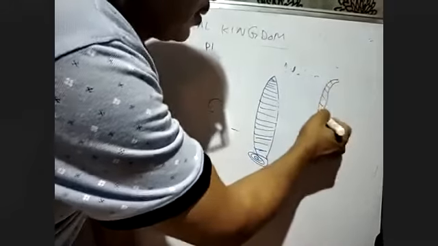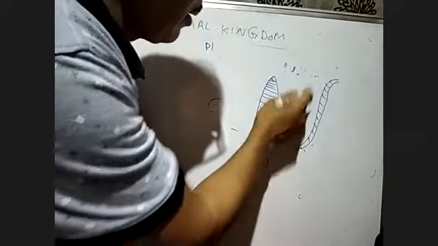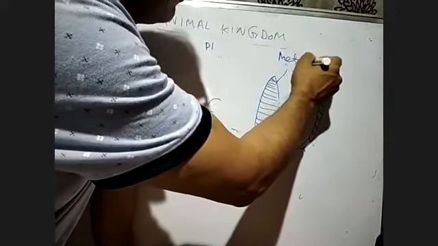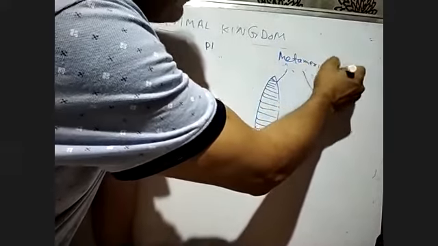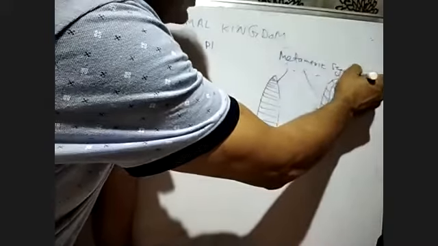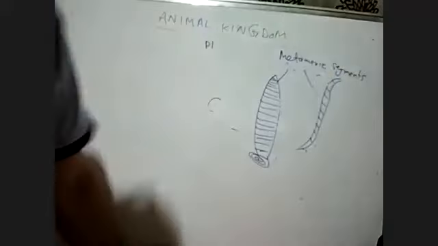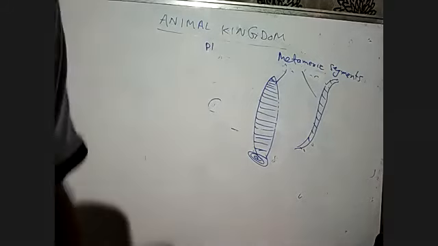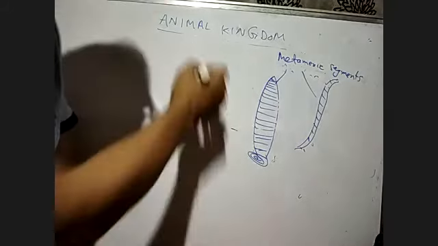This is called metameric segments: the body is divided into segments. So they are triploblastic, meaning they have ectoderm, endoderm and mesoderm.